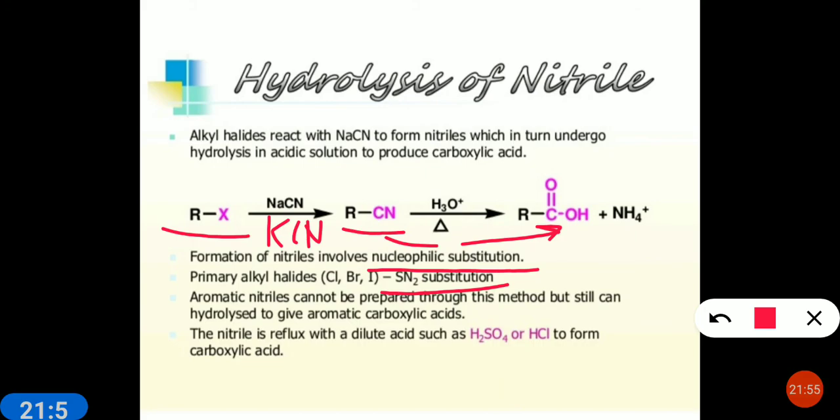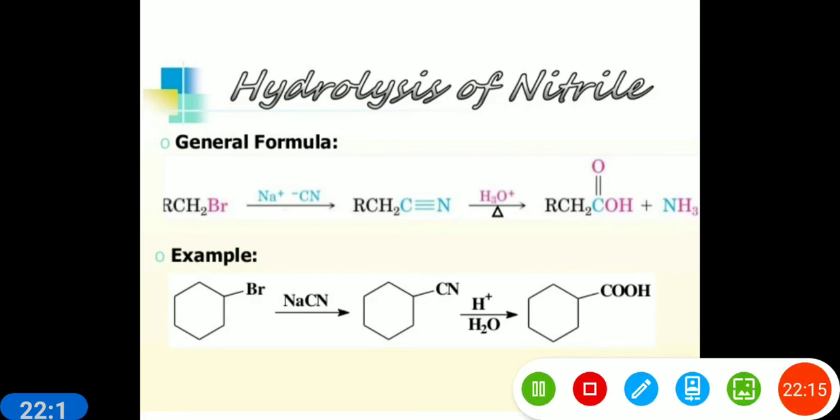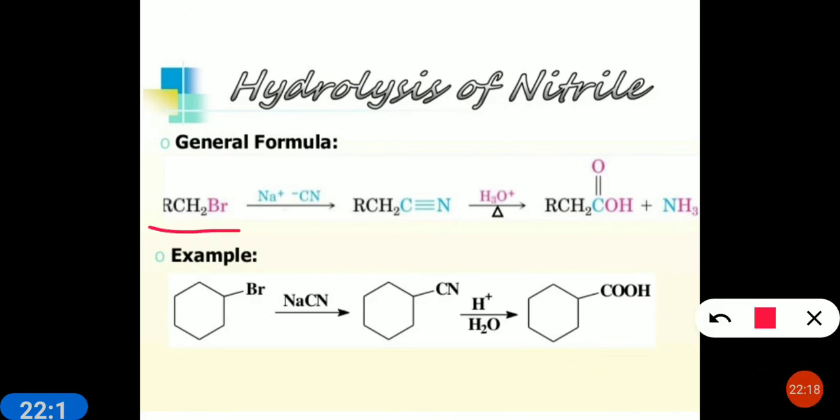Aromatic nitrile cannot be prepared through this method but can still be hydrolyzed to give the aromatic carboxylic acid. The nitrile is refluxed with dilute acid, H2SO4 or HCl, to form the carboxylic acid, because hydrolysis is in the presence of acidic medium. You can see the reaction here. This is the alkyl halide. When it reacts with NaCN, Na and Br will be removed and the formation of nitrile takes place. Now hydrolysis, HOH.